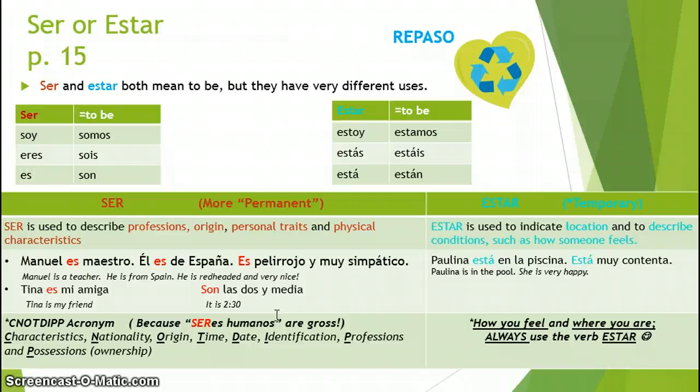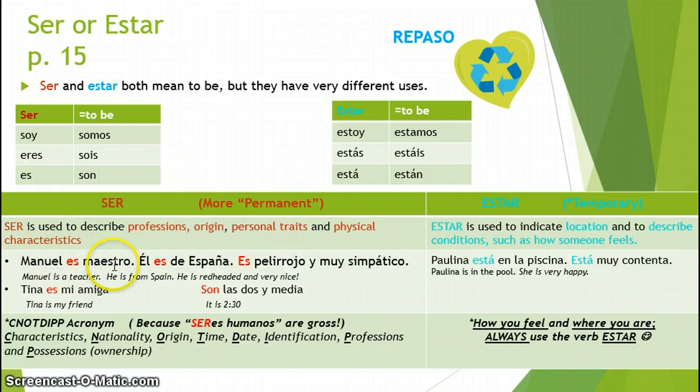Ahora vamos a hablar de ser y estar. Remember, in Spanish, both ser and estar mean to be, but they have very different uses. So step one is know the conjugations of both of these verbs. Remember, the estar form has some accents on these bottom two. Ser is our more permanent form. We use this to describe profession, origin, personality traits, or physical characteristics.